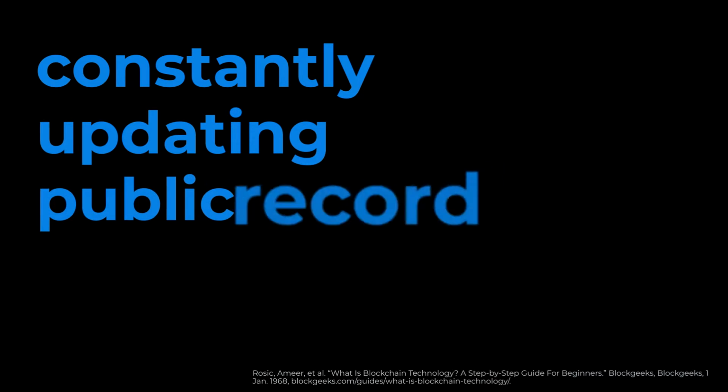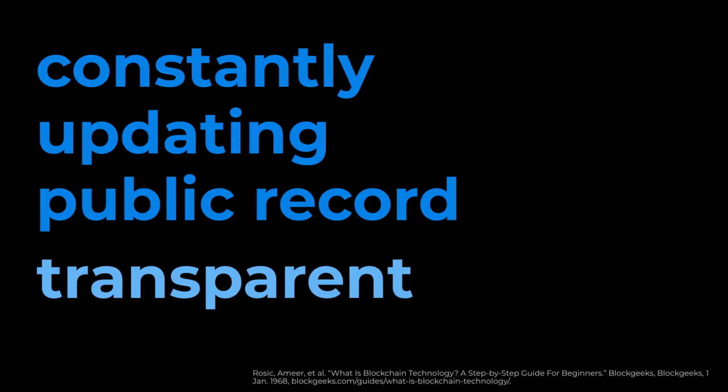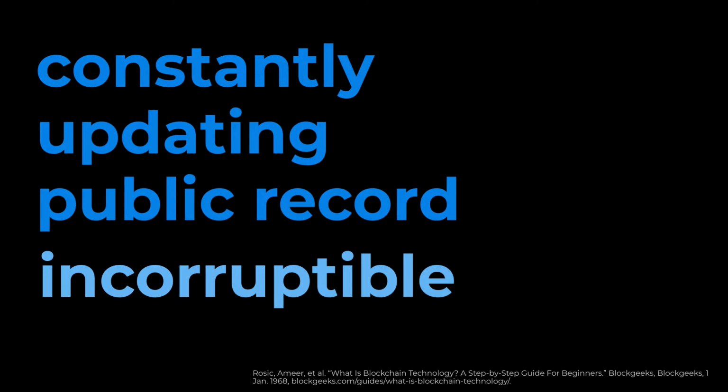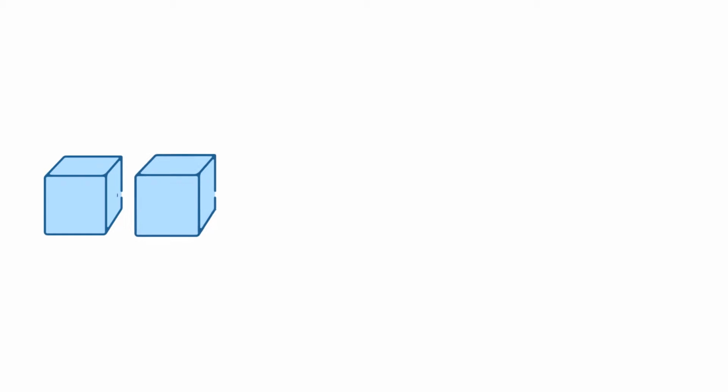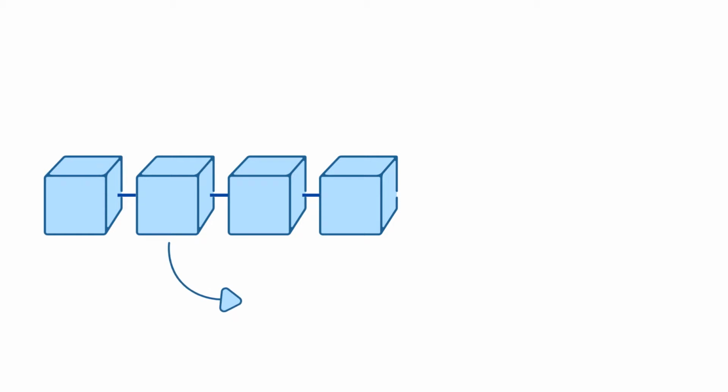Blockchain technology has recently been in the spotlight, especially with the rise of cryptocurrency or digital currency. So what is blockchain? Blockchain is a constantly updating public record that is transparent and completely incorruptible or unhackable. There is only one copy of this record and it is accessible anywhere to anyone. We can visualize a blockchain as a literal chain of blocks, with each block representing a transaction.